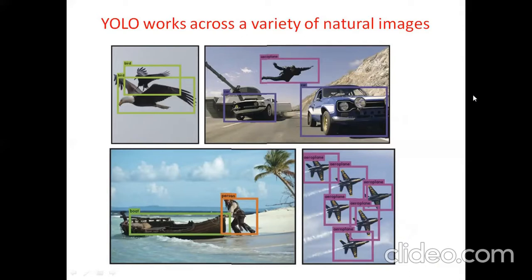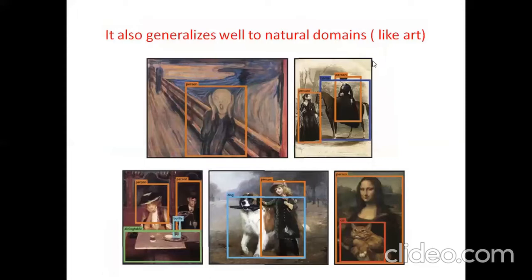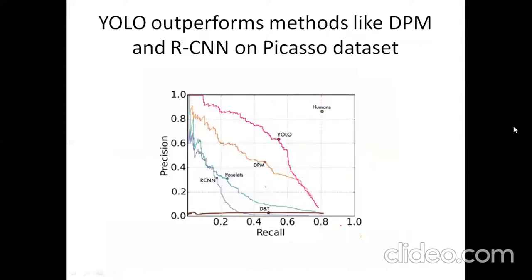It is justifiable by the network because he is flying in an aeroplane posture. YOLO also generalizes well to natural domains like artwork. YOLO outperforms methods like DPM and RCNN on the Picasso dataset.